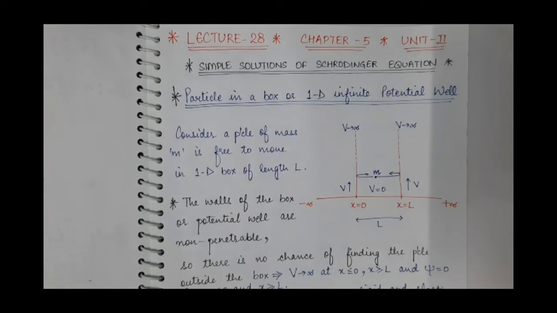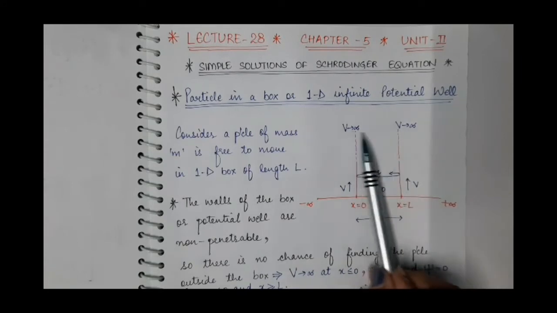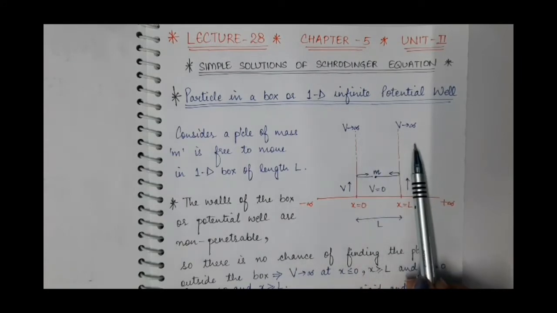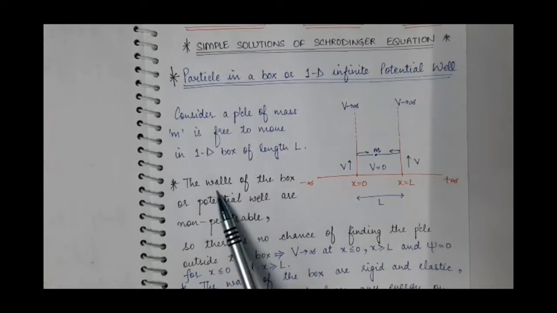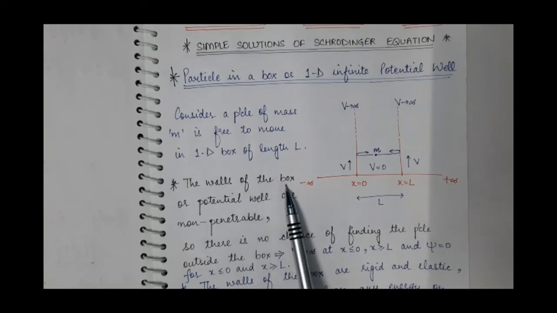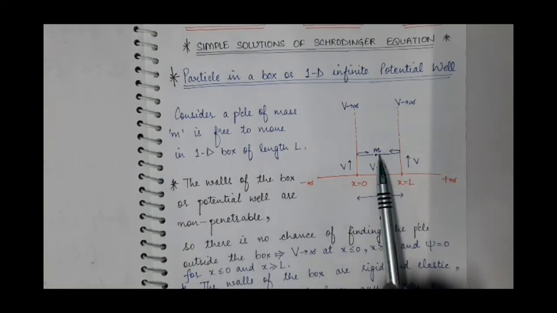So it is just like a well, but the well is made by these infinite potentials, which is why it is known as an infinite potential well. Now what are the conditions on the motion of the particle inside the box? The conditions are, the walls of the box are non-penetrable, meaning the particle cannot penetrate the walls.